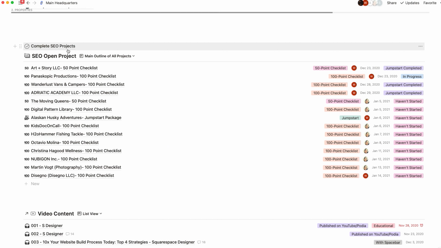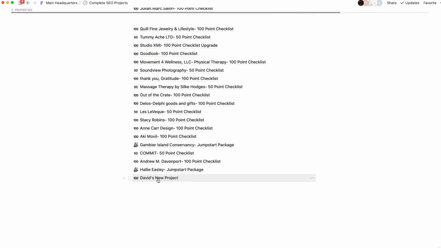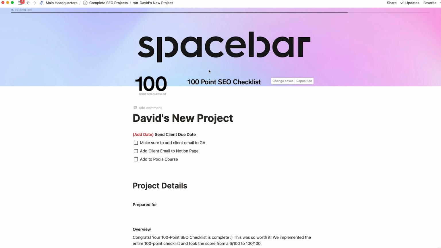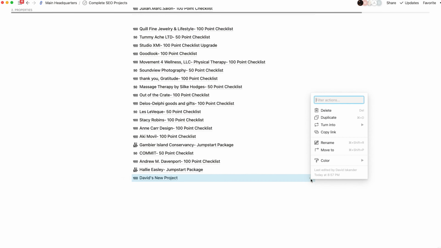I would drag it to completed projects. And so basically at the very bottom of this page here, you'll see it shows up here. But when I click on it, the properties are gone. And so since the properties are gone, it's like, oh no, did we lose that information? Actually not.